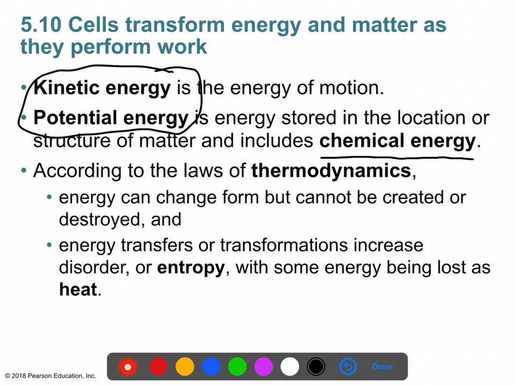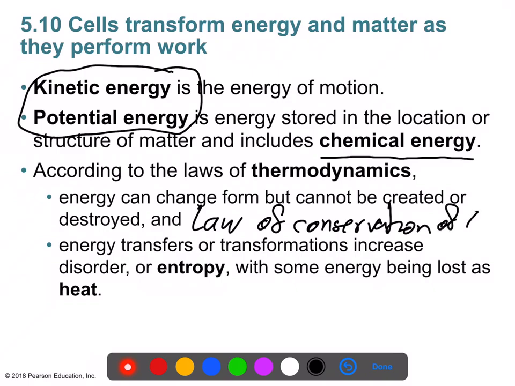So that's the first law, all right? So let's call it the law of conservation of energy. Law of conservation of energy. Big E, that means energy from here on out.